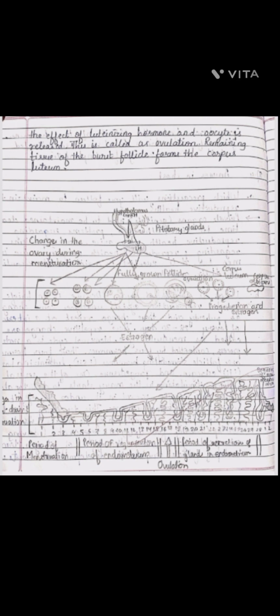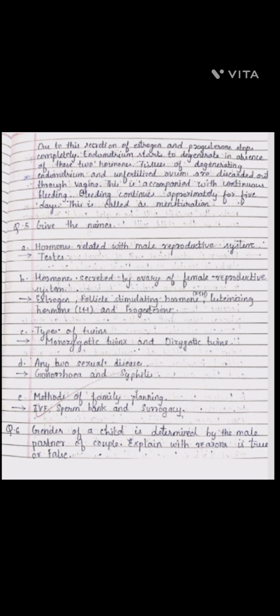यहाँ पे जो है मेंस्ट्रुअल साइकिल का डायग्राम आपको बनाना है। टेक्स्ट बुक में डायग्राम दिए हुए हैं. Now, when the secretions of estrogen and progesterone stop completely, the endometrium starts to degenerate in absence of these two hormones. Tissues of the degenerating endometrium and the unfertilized ovum are discarded out through the vagina.